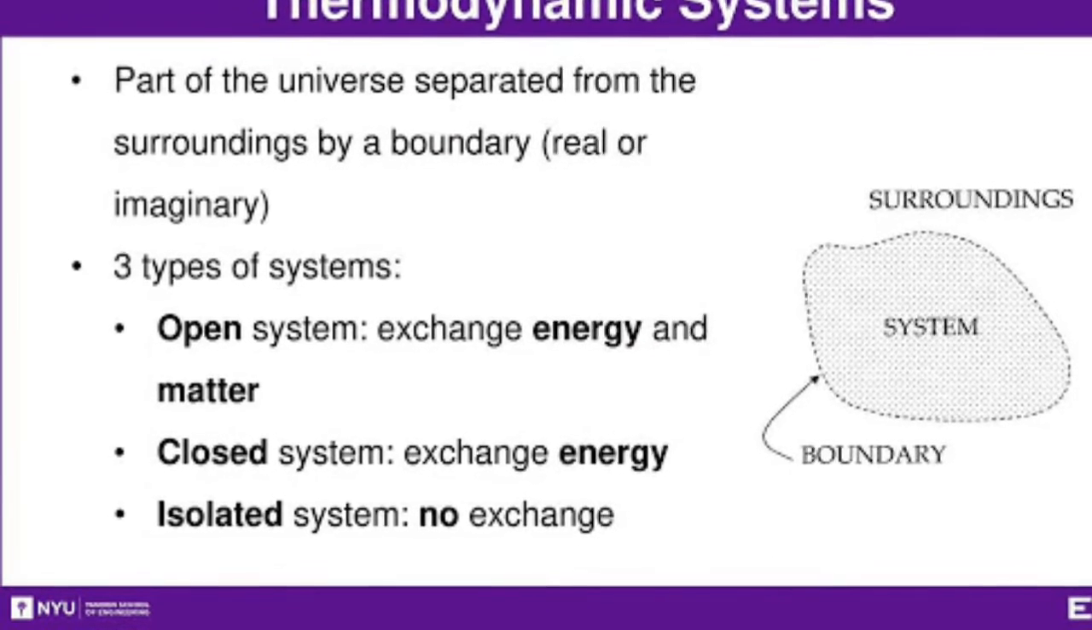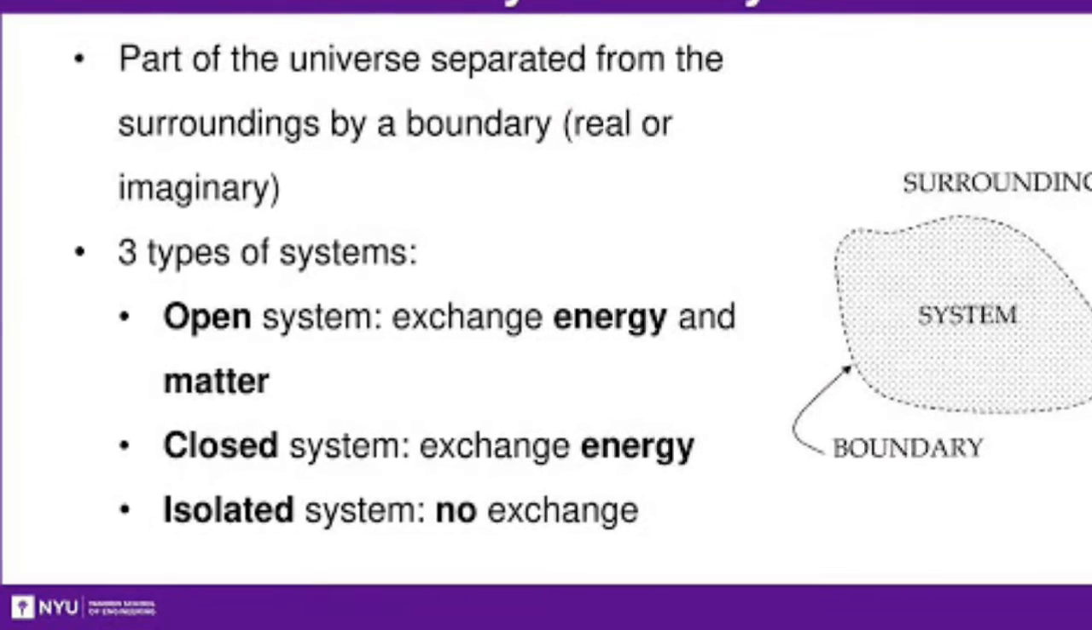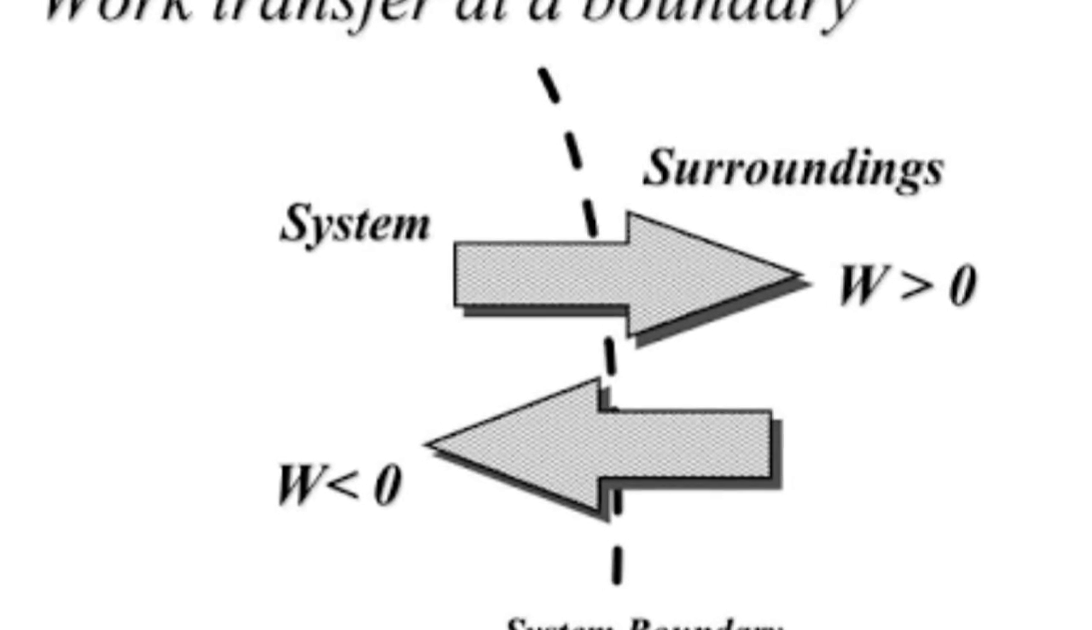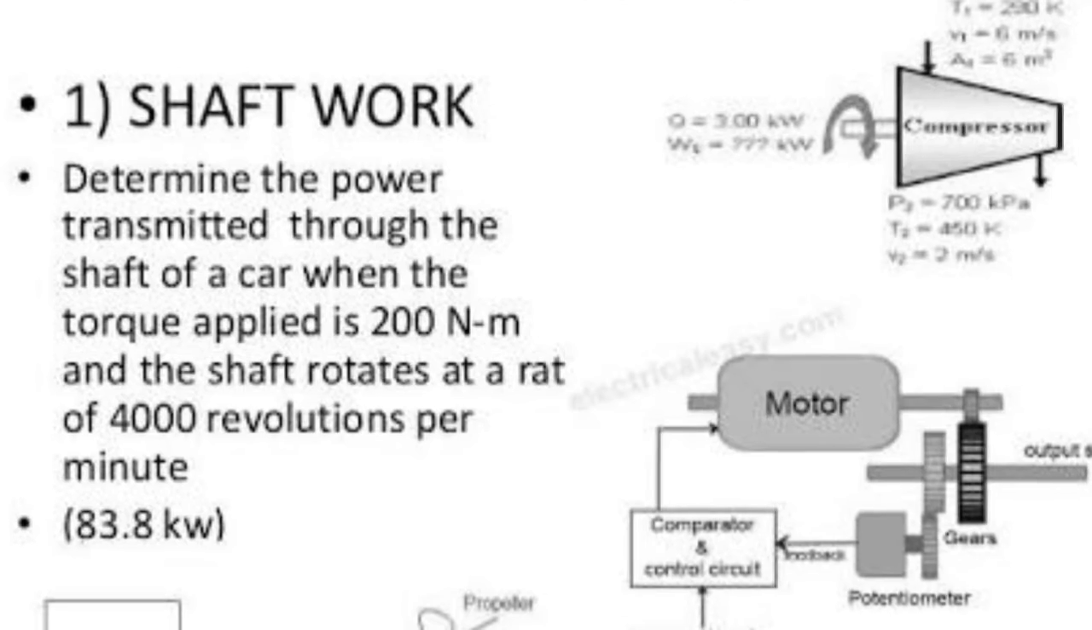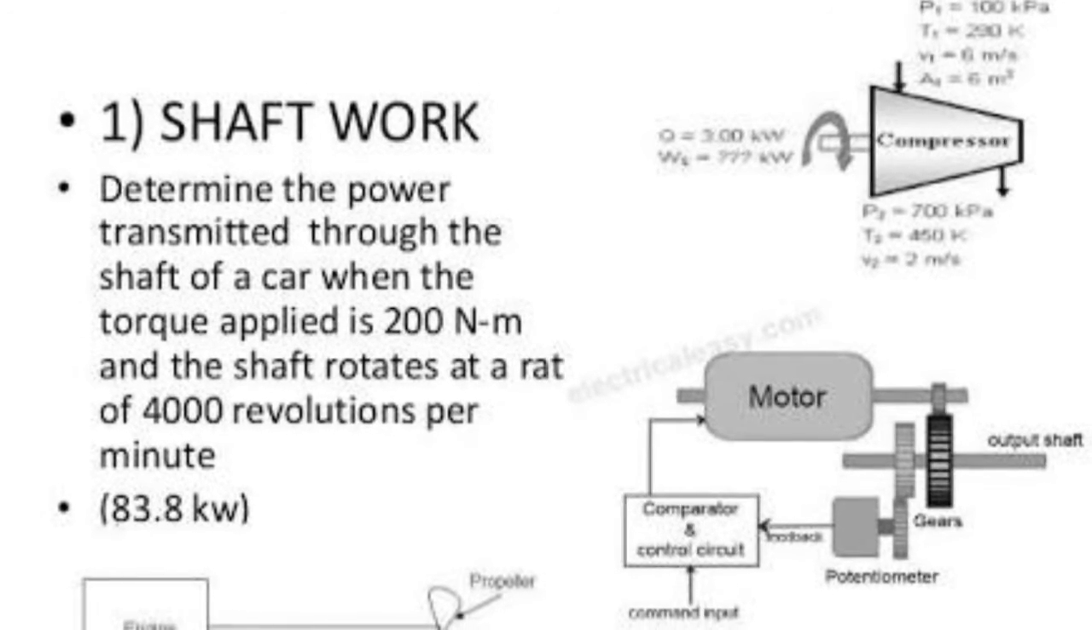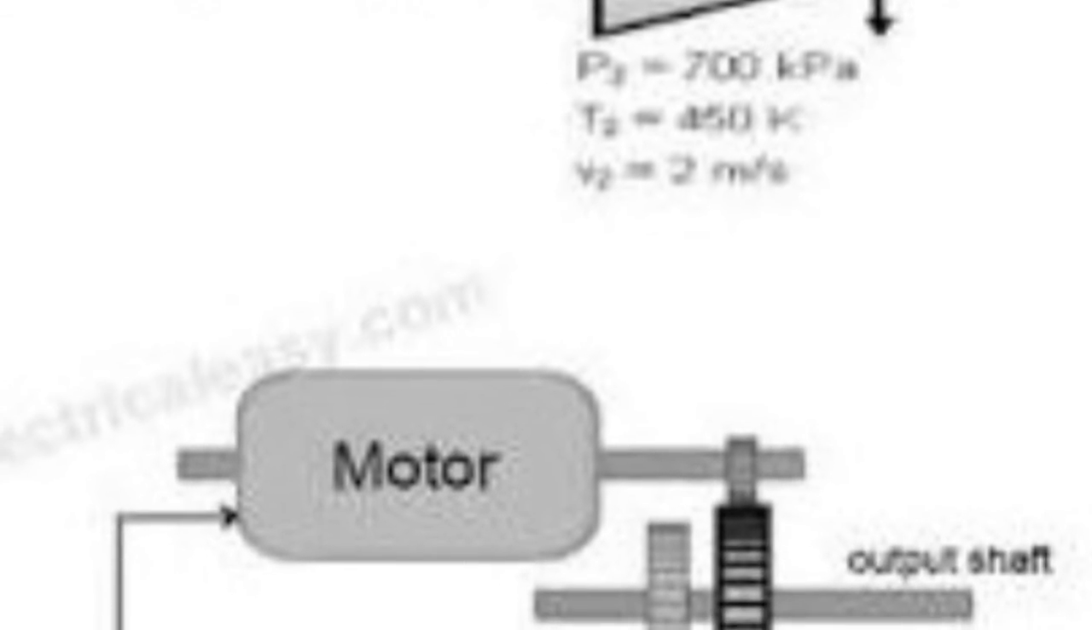The symbol W is used for work transfer. The unit of work is the Newton meter or joule; 1 Newton meter is equal to 1 joule. This is a common thing. The rate at which work is done by or upon the system is known as power. The unit of power is joules per second, or watt.